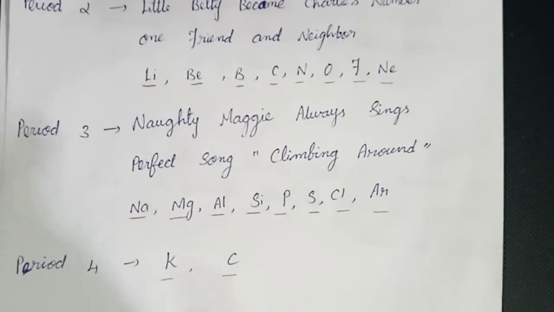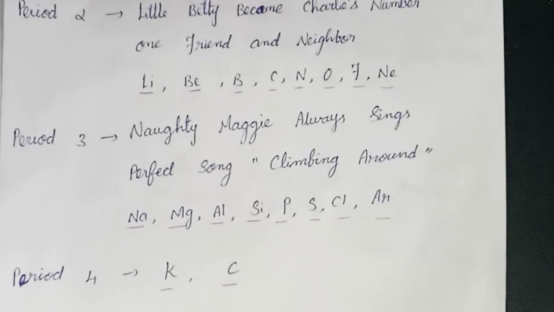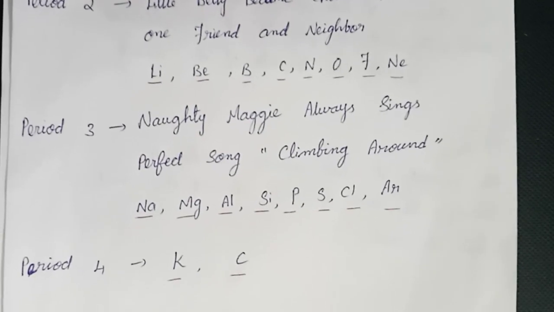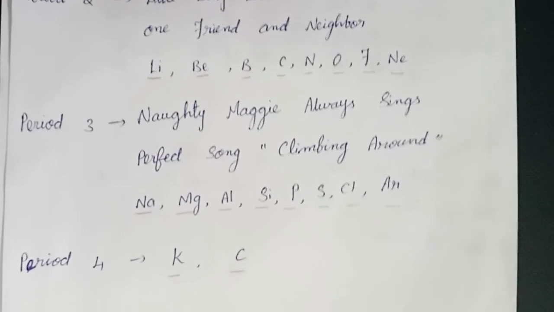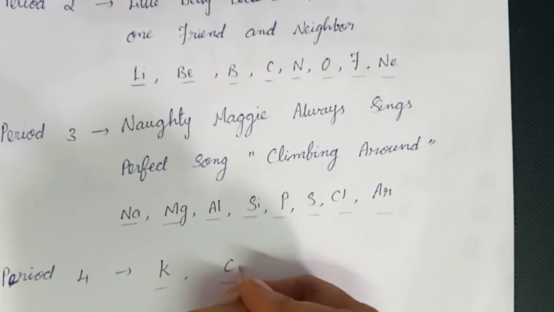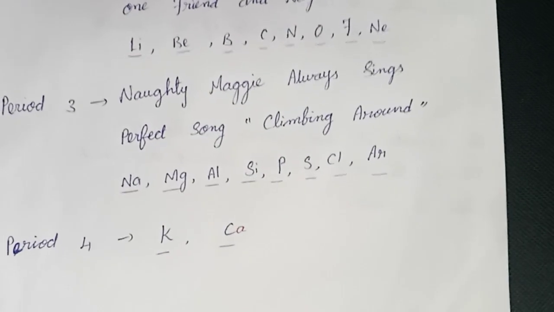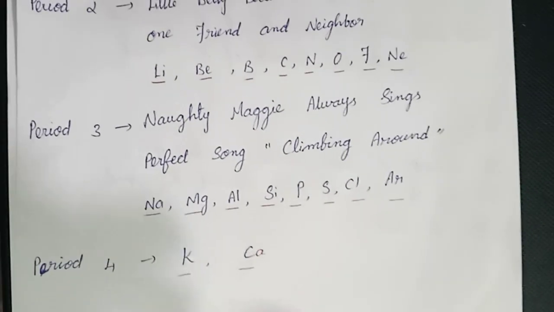And period 4 is also a long period, but in our portion it contains only 2 elements, up to 20 elements only. So potassium and calcium are for our syllabus. Okay, potassium and calcium.